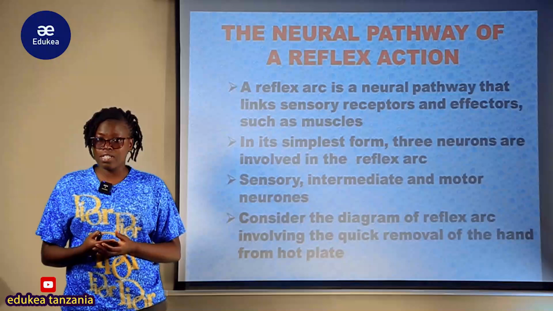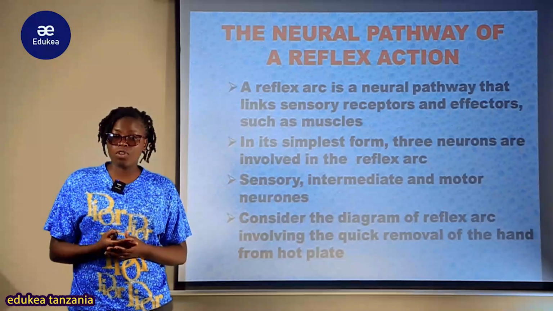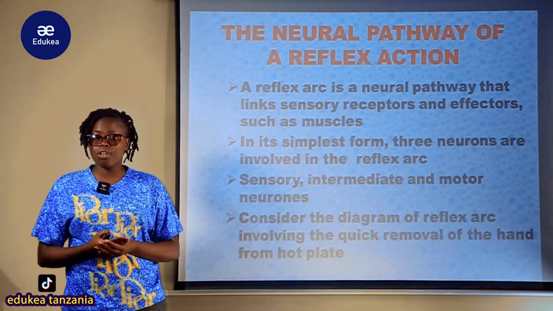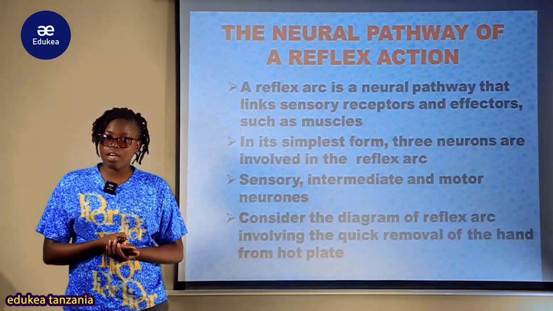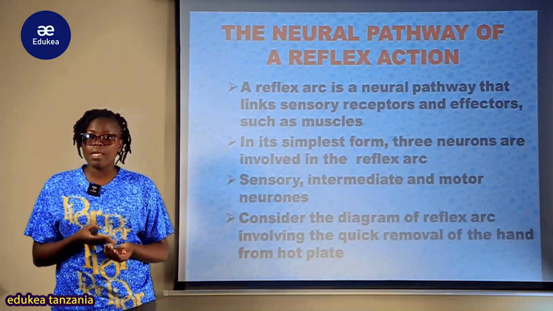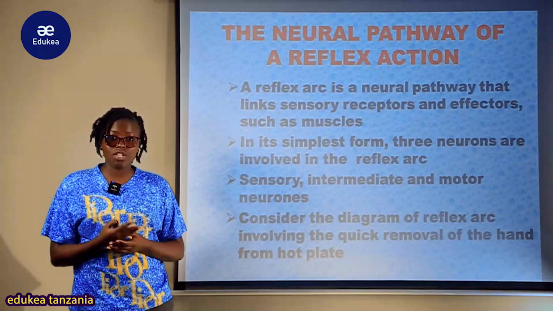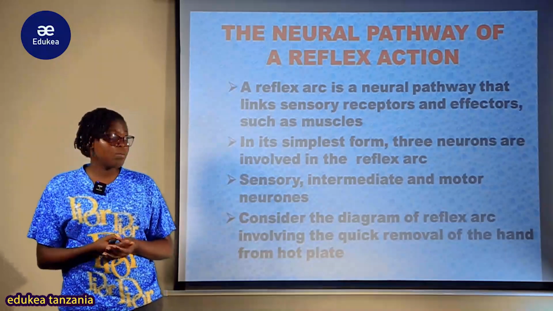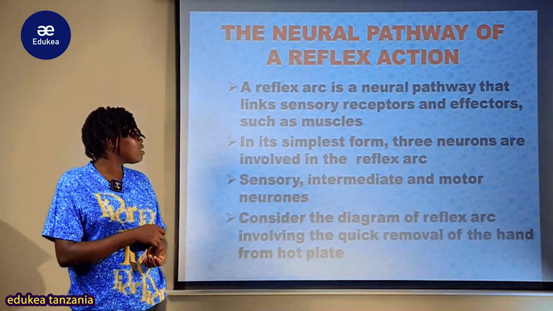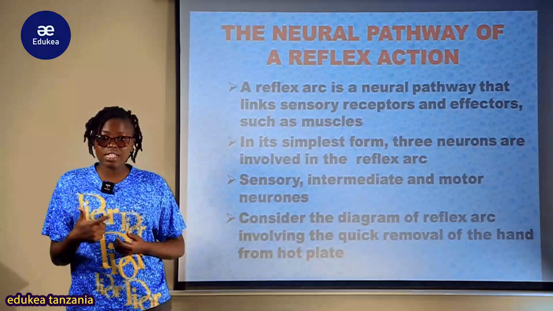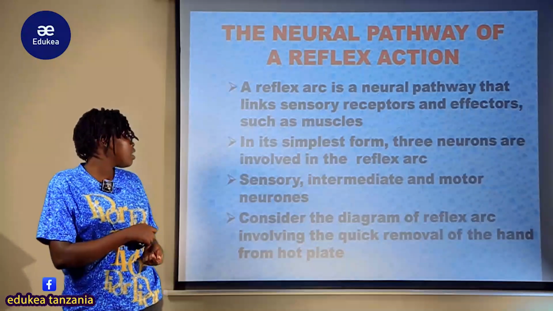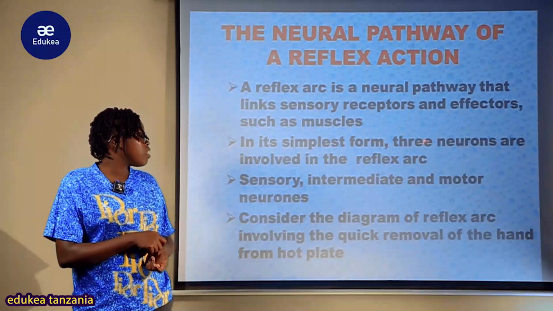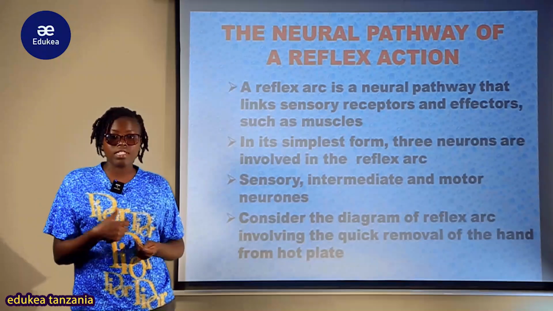The interpreted information is then transmitted to the effector neuron, which is the motor neuron, and from the motor neuron it is given to the effector organ so that it can take the right action for the detected stimulus. Examples of effector organs involved are muscles, glands and so forth. So in its simplest form, three neurons are involved in the reflex arc.